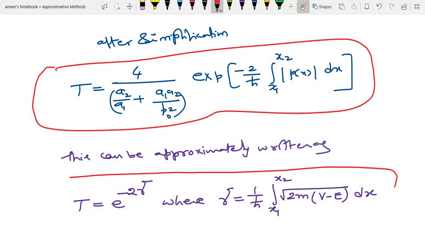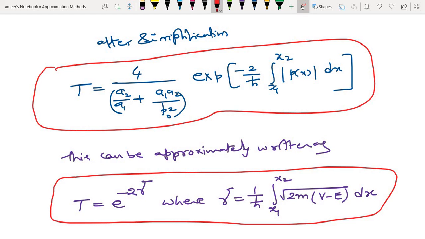Gamma is 1 by h cross, x1 to x2, square root of 2m into (V minus E), that is momentum, multiplied by length, that is area. Momentum multiplied by length.